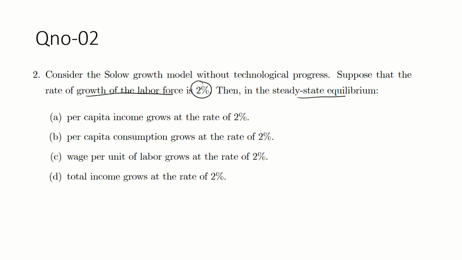Growth of the labor force is 2%. That is given. Guys, we know from the basic assumption of a Solow model that small y is equal to capital Y by L, aggregate output divided by labor. That is small y, which tells about output per labor in the Solow model.